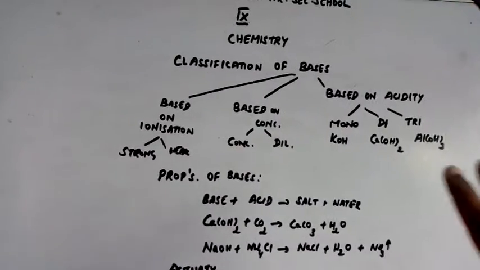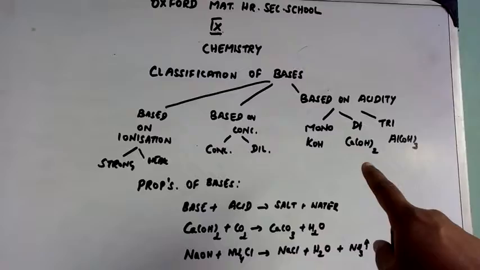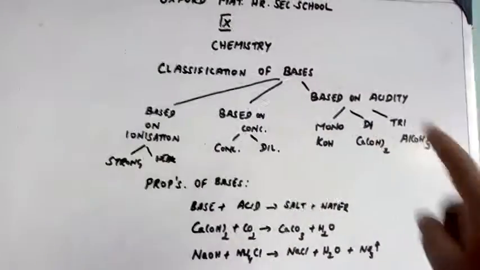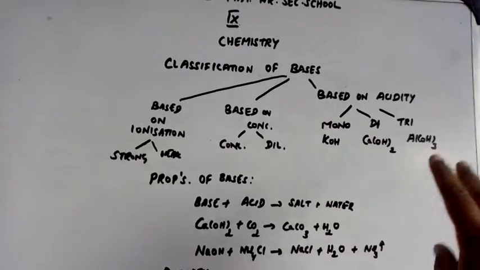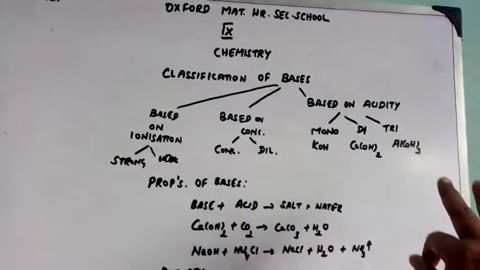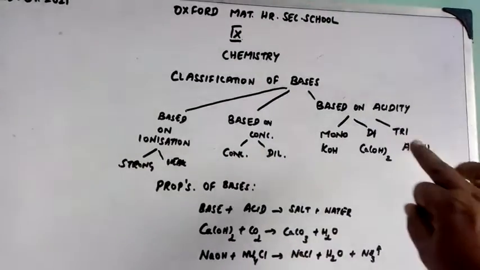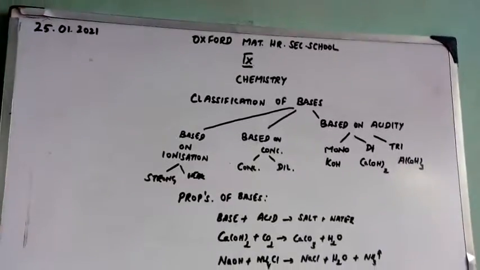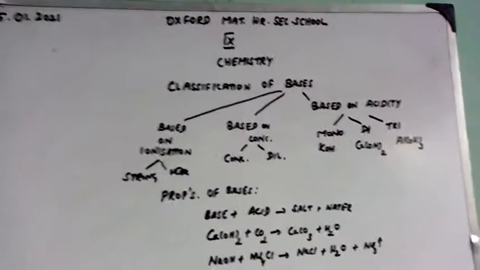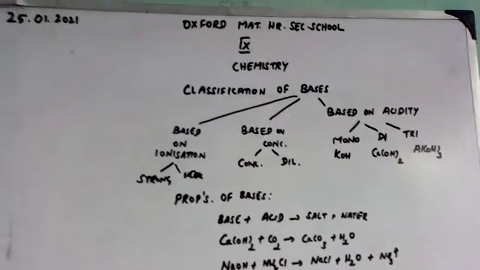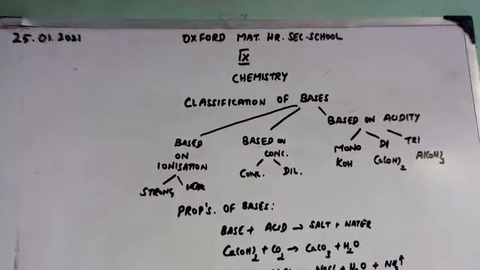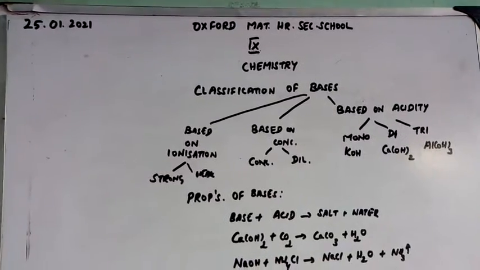If it is having two replaceable hydroxyl ions, then it is a diacidic base. In the same manner, if it is having three hydroxyl ions in its structure, then it is said to be a triacidic base. So, based on acidity, it is classified into three types: monoacidic, diacidic and triacidic bases.